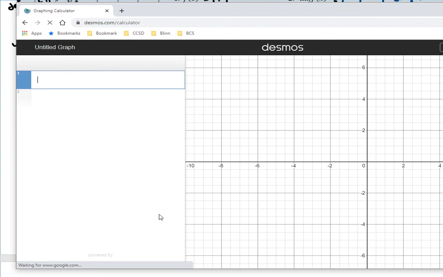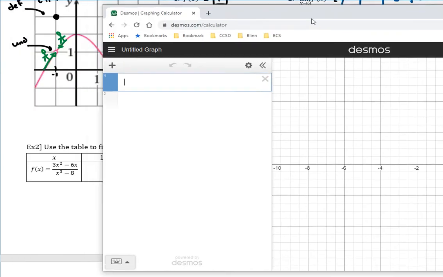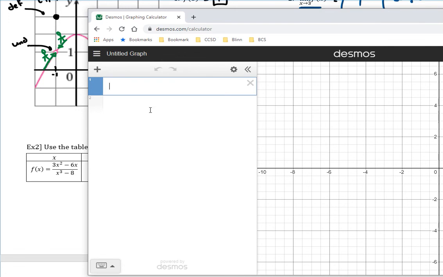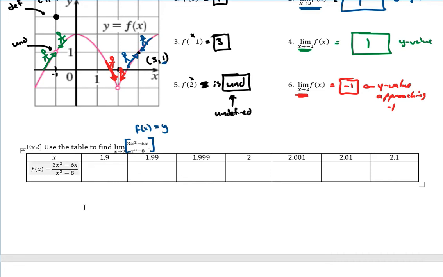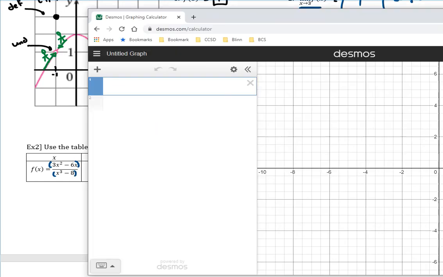Okay, so I'm going to click on the graphing calculator, and now I'm going to type in this function that we have, that f of x, into this. Before we do that, remember that there's implied parentheses. So let's put those parentheses on there, and that makes it easier to plug in here. I'm just going to type it in exactly as I see it. So parenthesis 3x and then shift 6.